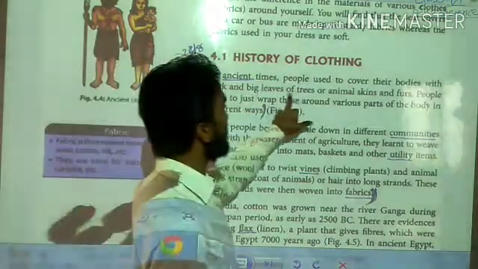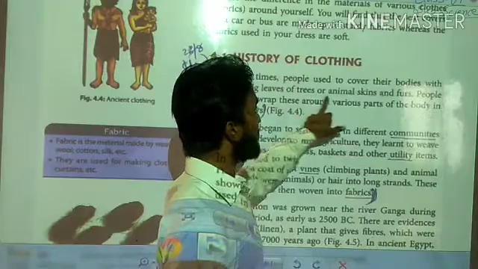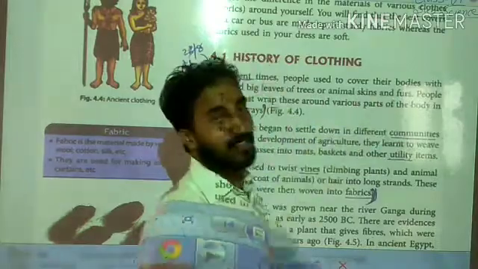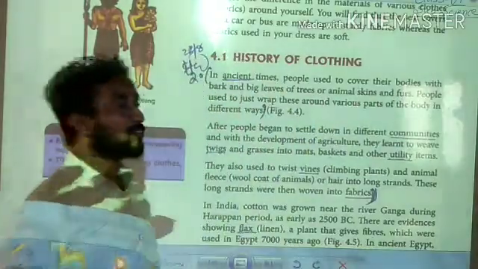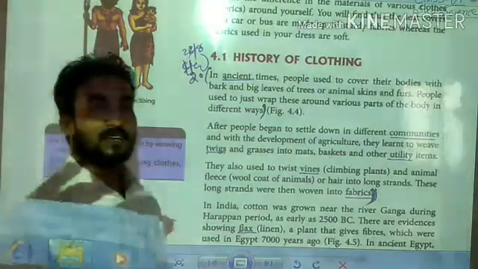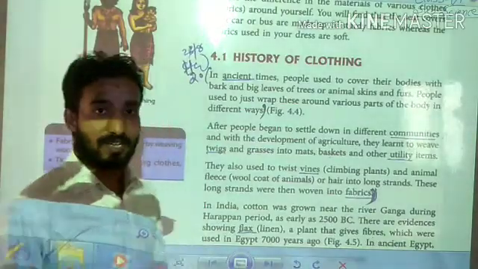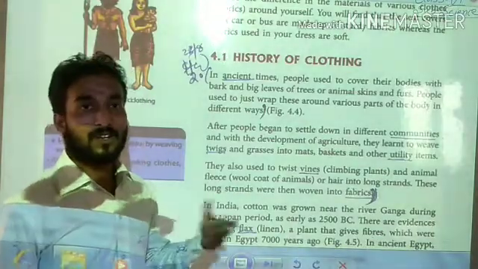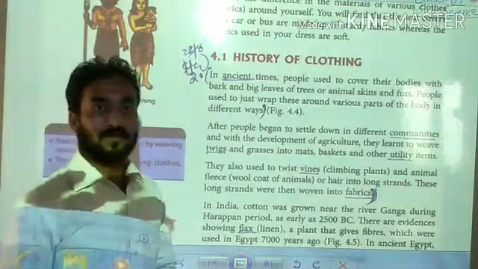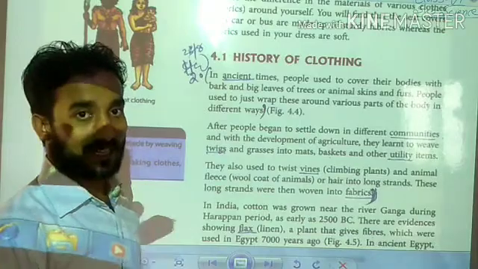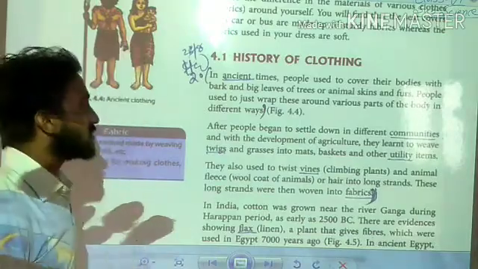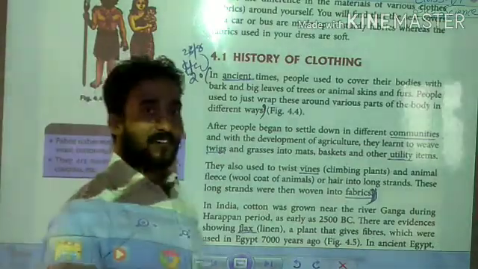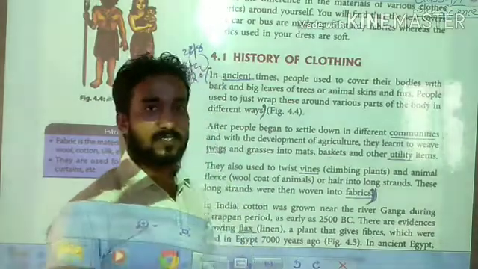See, big leaves of trees, animal skins, and furs. By using these things, people used to cover their body so that they could get protection from insects, animals, and climatical conditions.